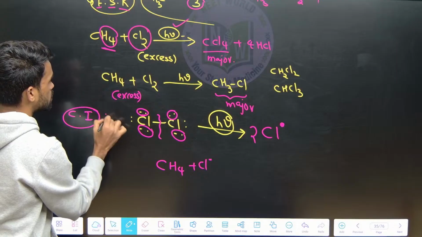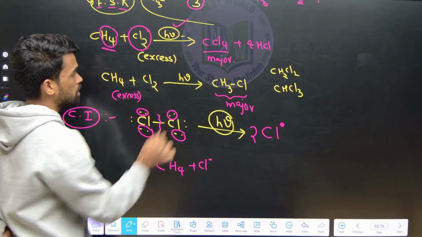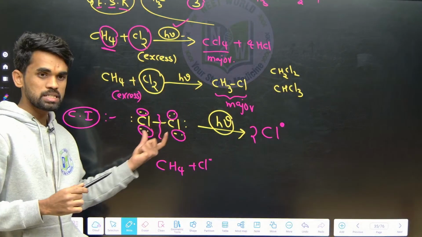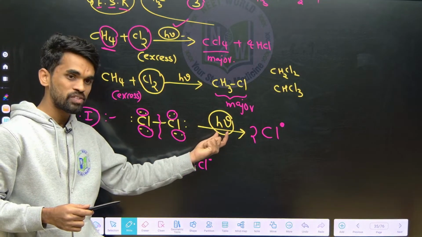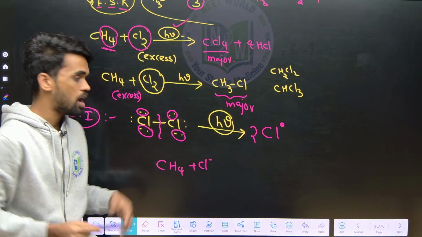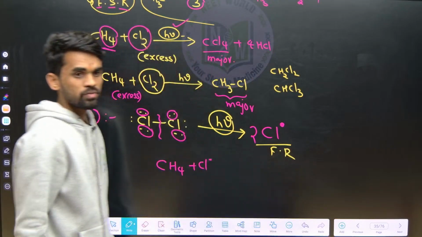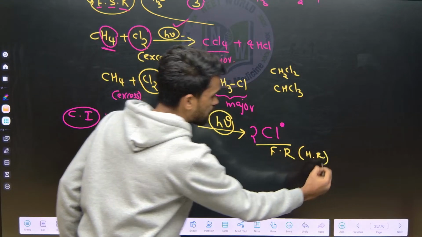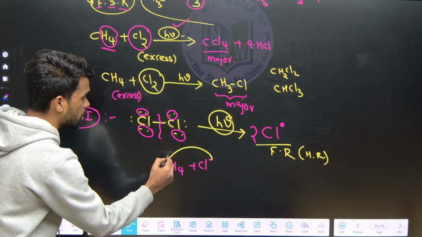The first step you have seen is called the chain initiation step. For chain initiation, we need to use a symmetrical reagent. See, chlorine is a symmetrical bond or not? A symmetrical bond, upon supplying a suitable frequency, breaks into 2 equal halves and generates free radicals. Free radicals are highly reactive.